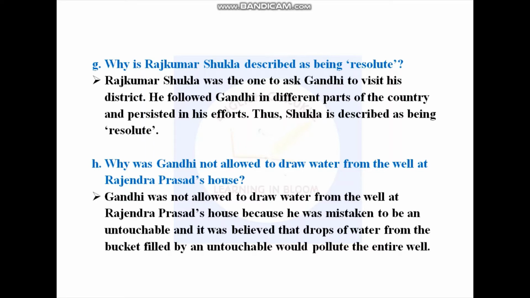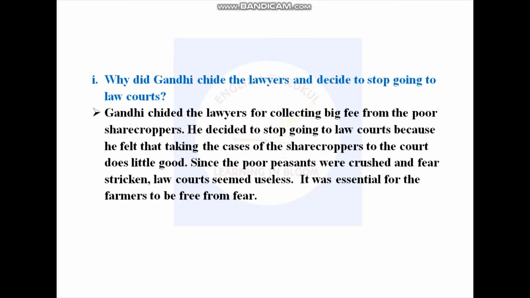Why was Gandhi not allowed to draw water from the well at Rajendra Prasad's house? Gandhi was not allowed to draw water from the well at Rajendra Prasad's house because he was mistaken to be an untouchable and it was believed that drops of water from the bucket filled by an untouchable would pollute the entire well.